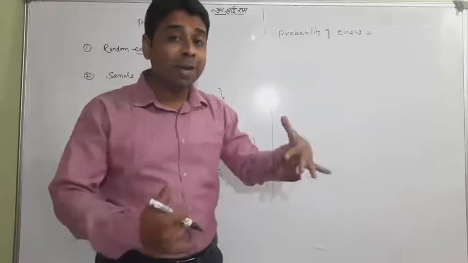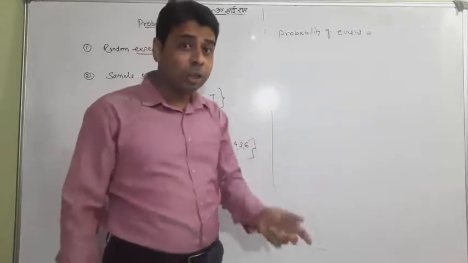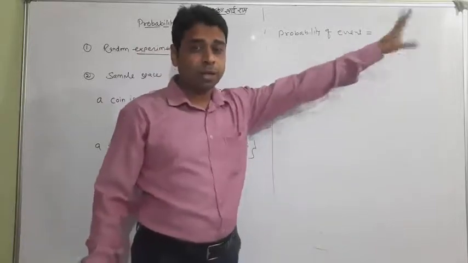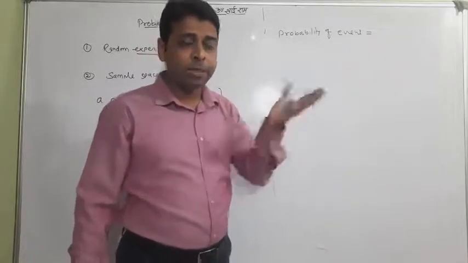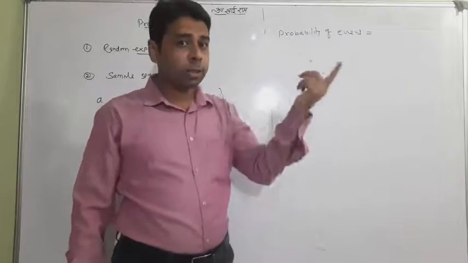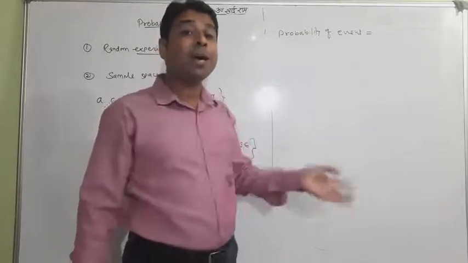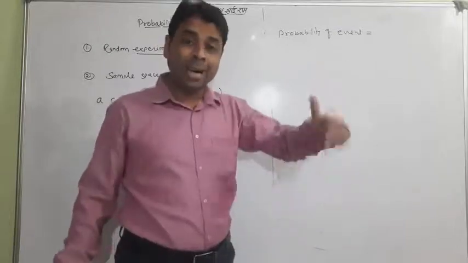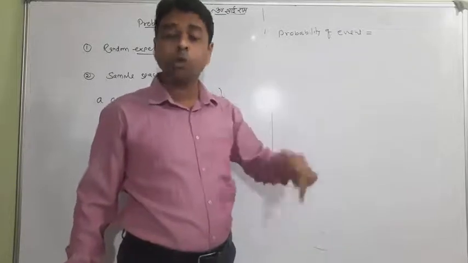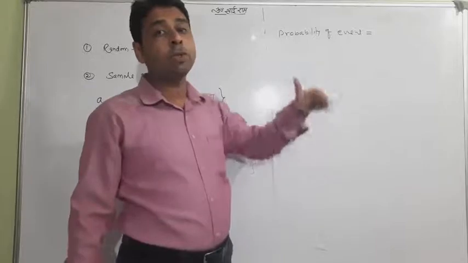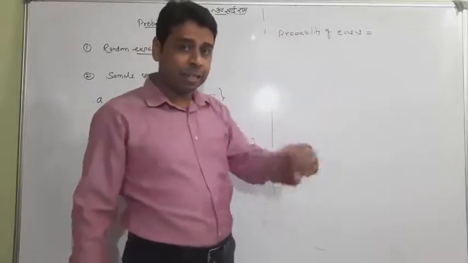So coming 5 is what? This is an event. Suppose you toss a coin, head is coming. Head coming is an event. So if I ask what is the probability of coming head, you are asked to find the probability of that event.